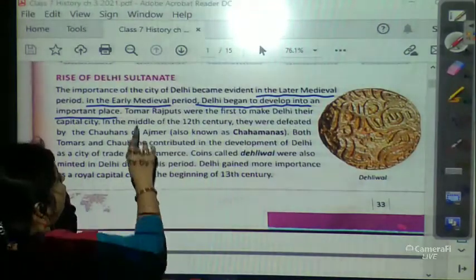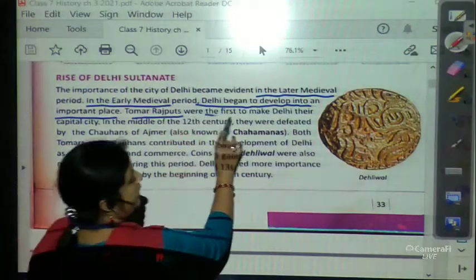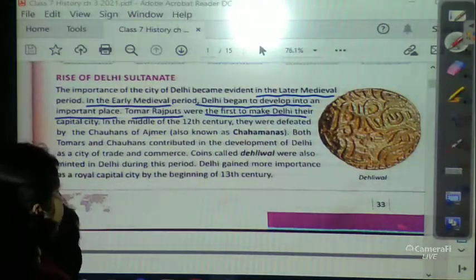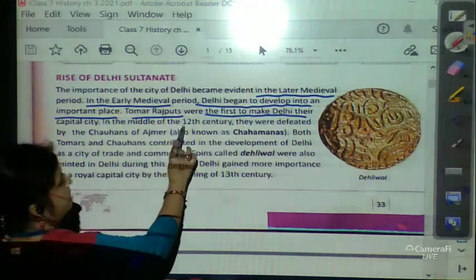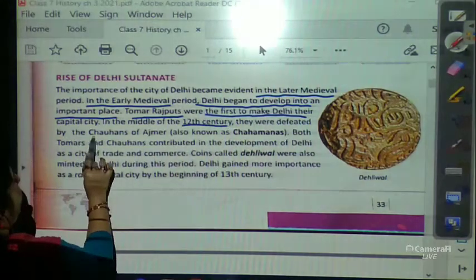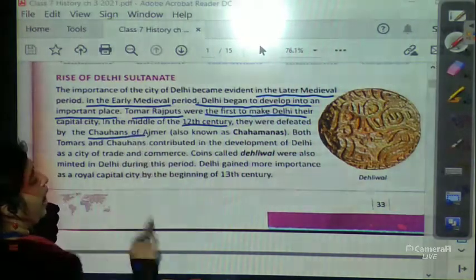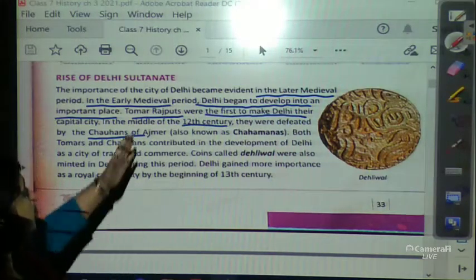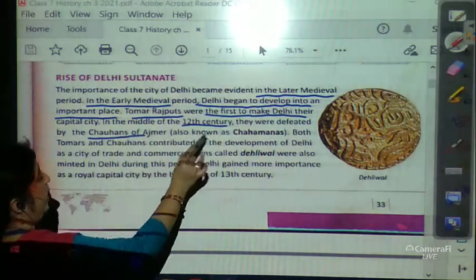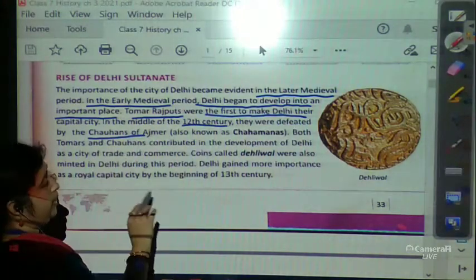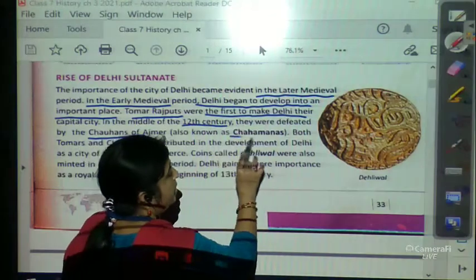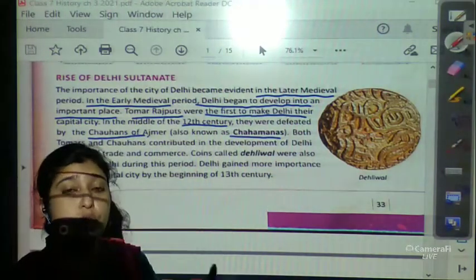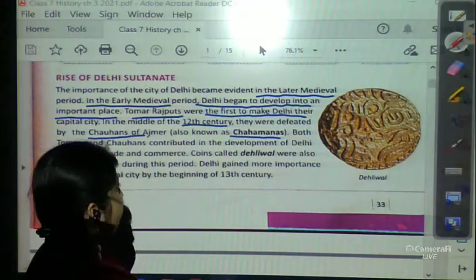Tomar Rajputs were the first to make Delhi their capital city. In the middle of the 12th century, they were defeated by the Chauhans of Ajmer, who were also known as Chahamanas.